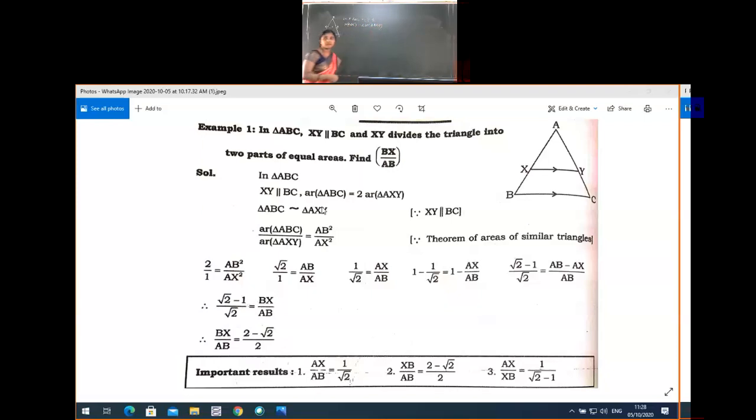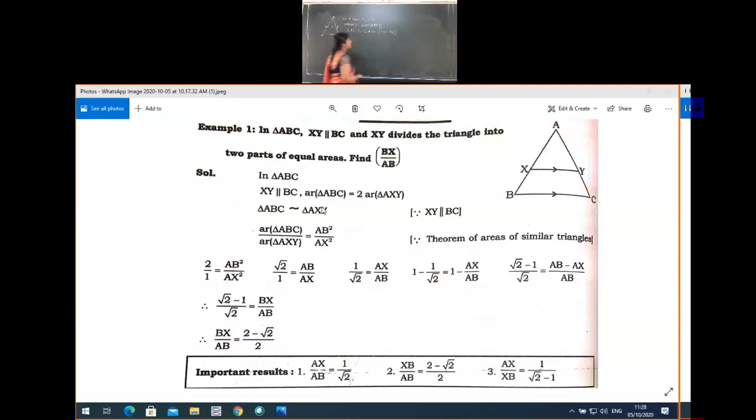So here we have this result, no? Area of triangle ABC is equal to 2 times the area of triangle AXY. Also, triangle ABC is similar to triangle AXY, because XY is parallel to BC.